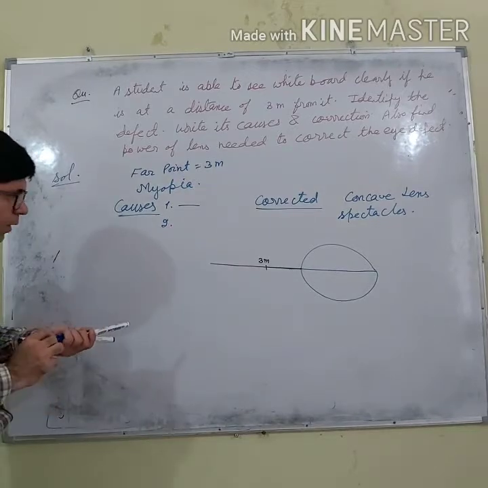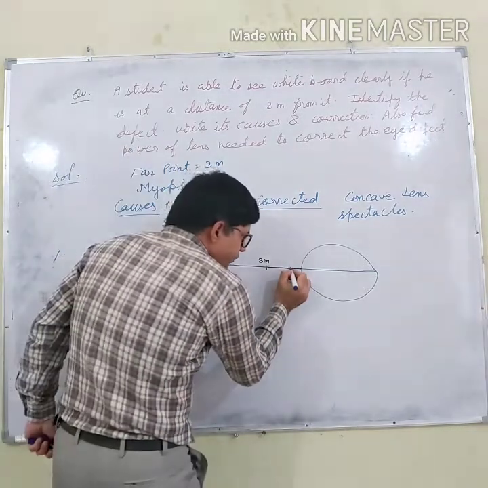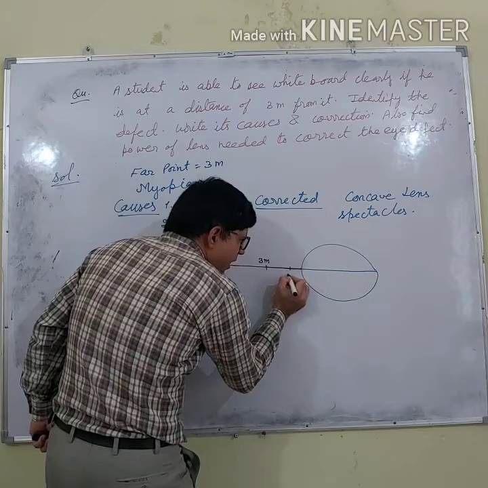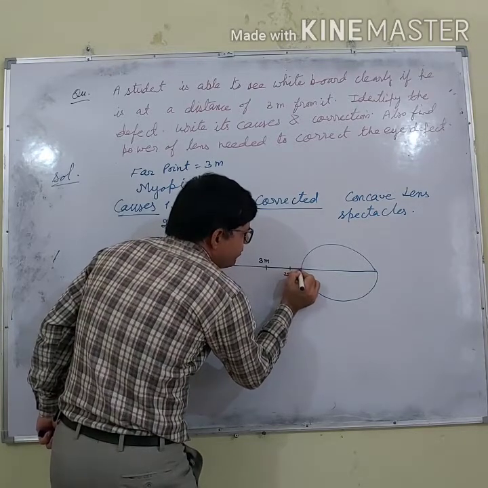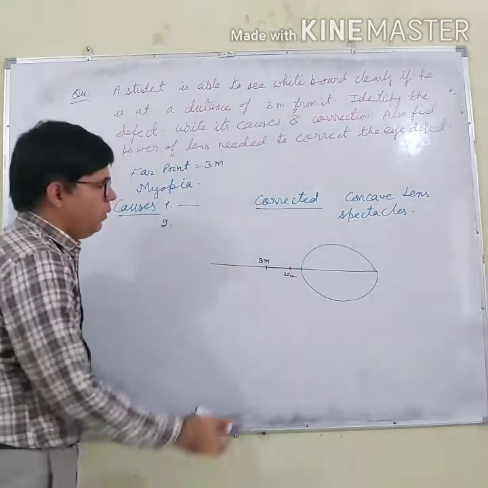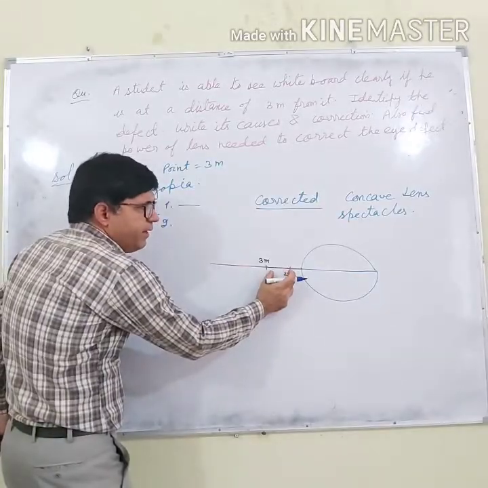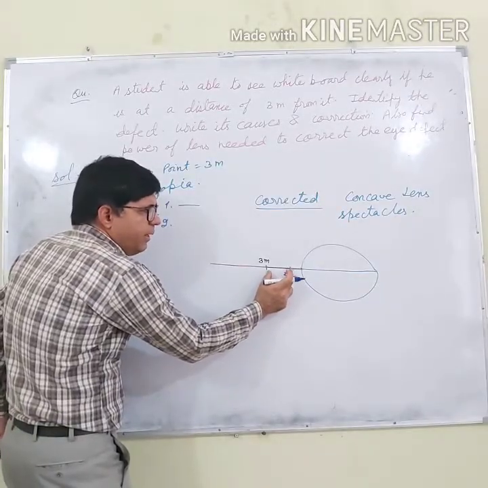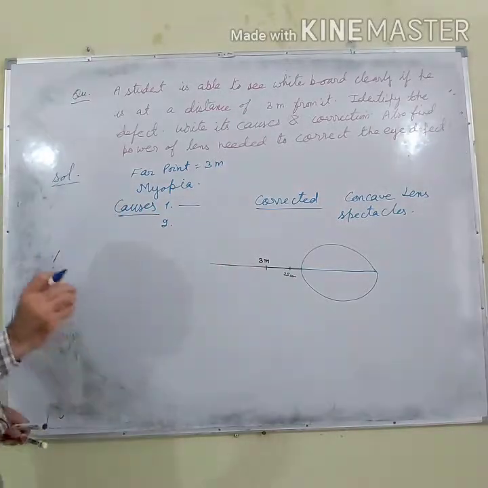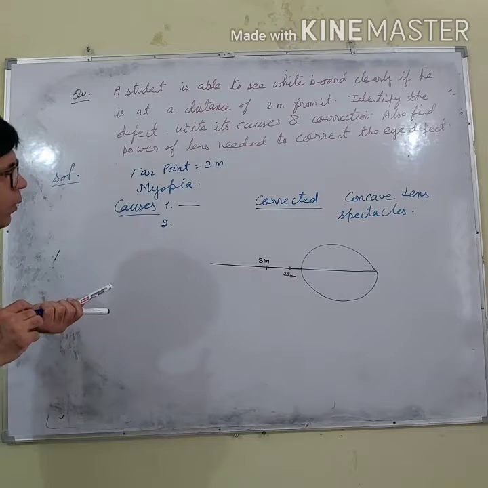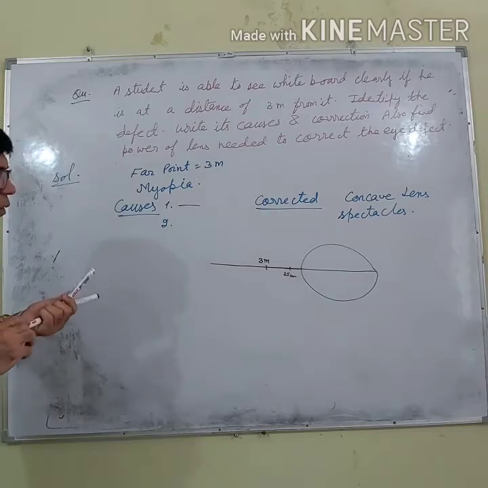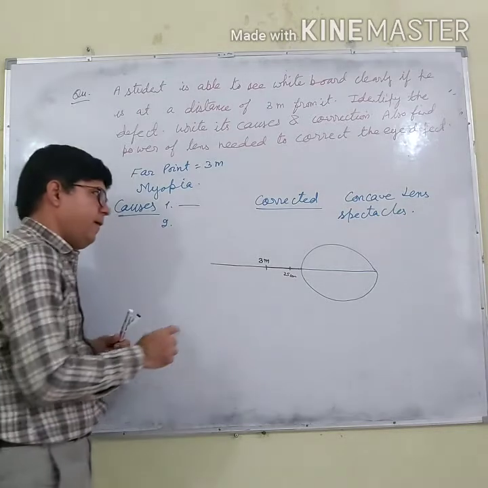Also he can see up to 25 centimeters clearly. So for him, 25 centimeters to 3 meters he can see clearly. The question is, what should be the power of the lens?